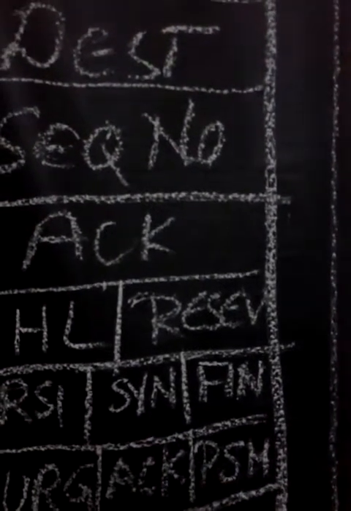Next, HL stands for header length. RESRVD means reserved bits. Next we have FIN, the finish bit, SYN, the synchronize bit, RST, the reset bit, PSH, the push bit, then acknowledgement, and urgent, which shows whether any urgent data is there or not.